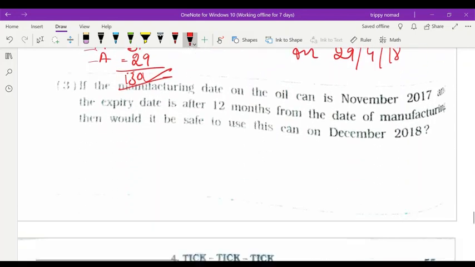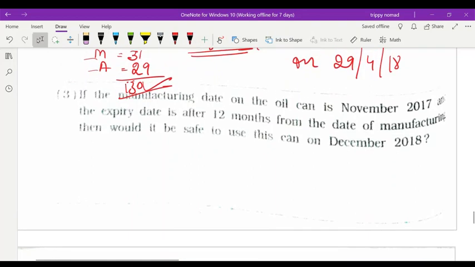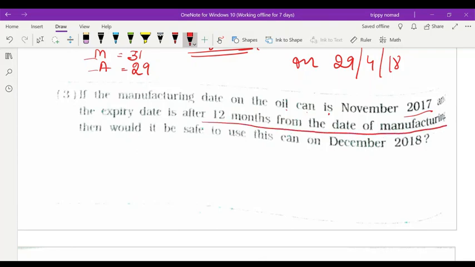I hope you understood. Now same way, question number third. If the manufacturing date on the oil can is November 2017 and the expiry date is 12 months from the date of manufacturing, then would it be safe to use this can in the month of December? Yes or no?